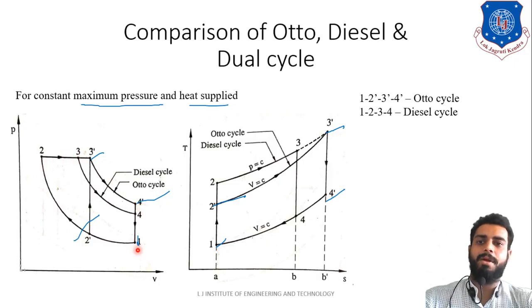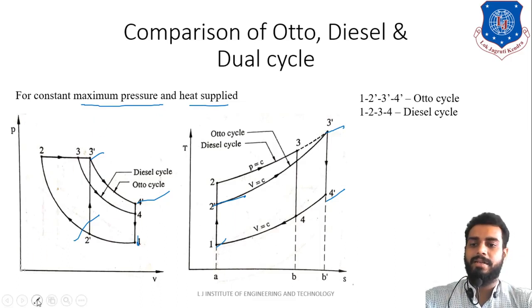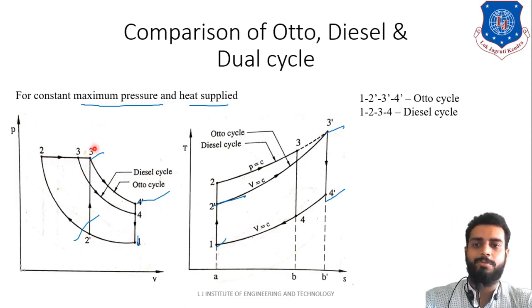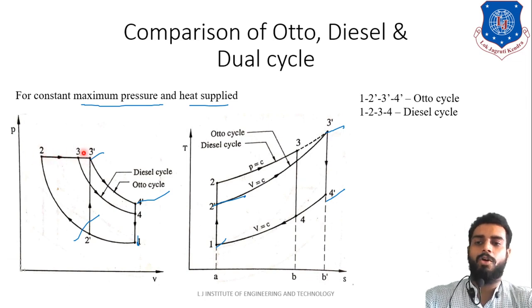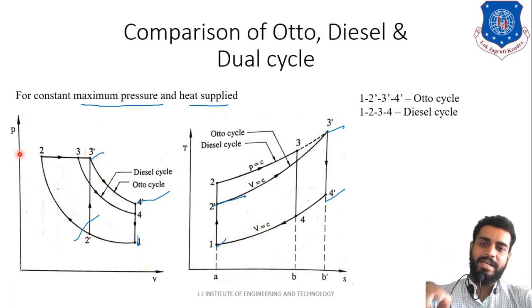Now the maximum pressure, constant maximum pressure, right? For that condition, let us understand, as you can see over here. For the Otto cycle as well as for the diesel cycle, the maximum pressure is the same, because for the Otto cycle the maximum pressure is at 3 dash, this point, and for the diesel cycle the maximum pressure is either 2 or 3. As you can see, 2 and 3 dash lie on a horizontal line, right? So the pressure at 2 and 3 dash is the same. So this is called the same maximum constant pressure, right? So that is the given condition.